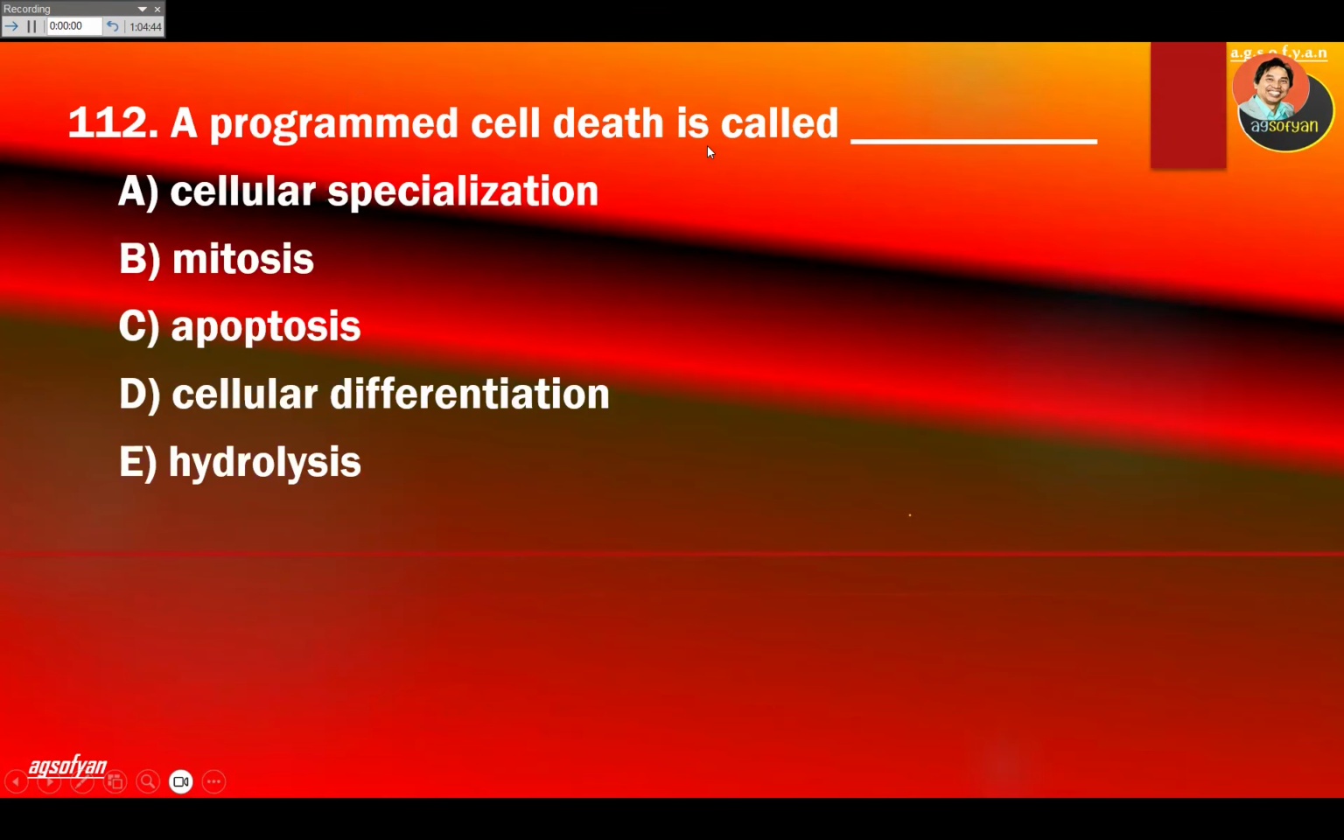A programmed cell death is called, okay, like for example, during fall season, many leaves actually perform this action. They perform cell death or suicide, and that suicide of cells is called apoptosis. So apoptosis means the cell is performing suicide. They kill themselves. Apoptosis.